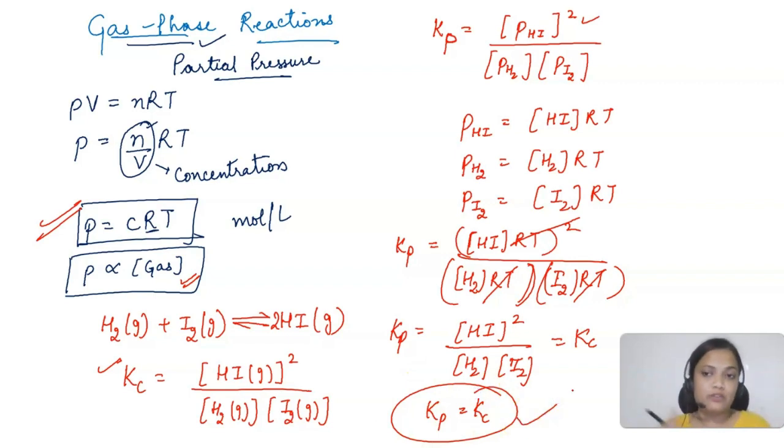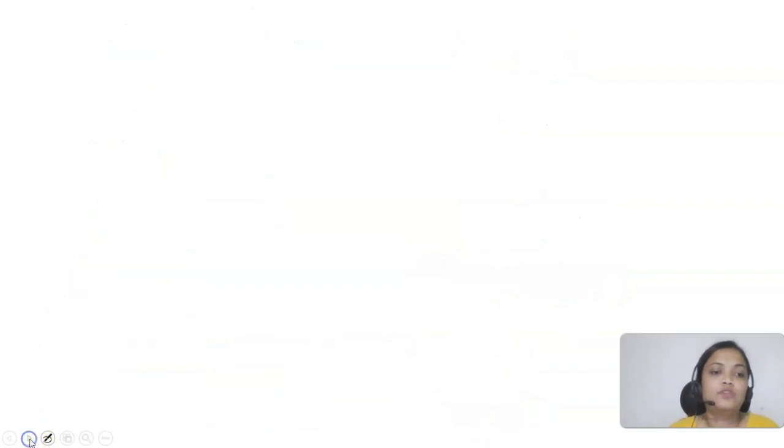So I want to make you understand that Kp means when we are using partial pressure. Now it is not necessary that every time Kp will be equal to Kc. Let's take an example for that. Let's take an example for the formation of ammonia.